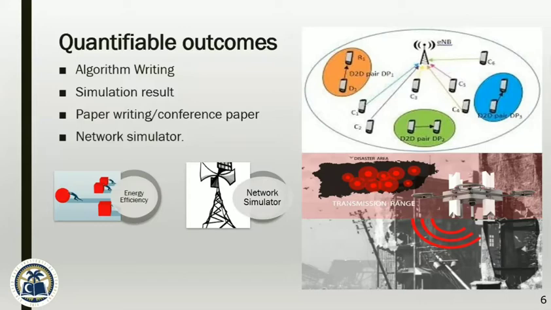One of the biggest milestones is to write a conference paper. In the end, we will try to show our research on a network simulator. We can demonstrate two to three nodes that will assign resources by themselves in the network simulator. Now over to Isma.